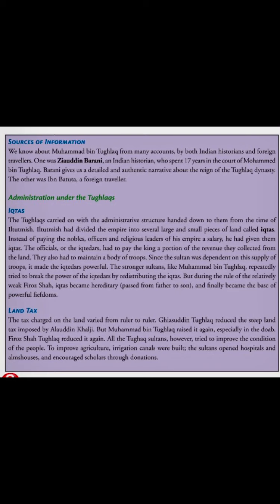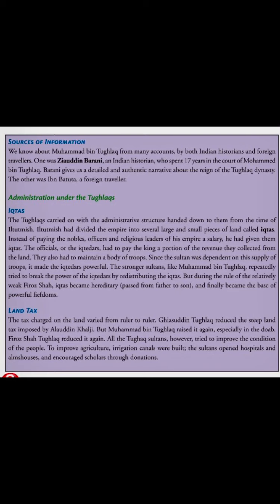So the king was getting the revenue from the iktidars that was collected from the land. They also had to maintain troops. Since all these things were in the hands of the iktidars, this made them powerful, because the Sultan was totally dependent on them for the supply of troops and for the revenues. Now the next is land tax.